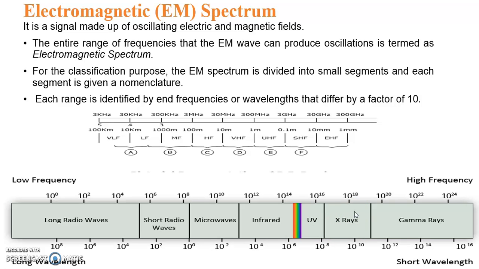X-rays cover the range from 30 petahertz up to 30 exahertz, and above 30 exahertz is gamma rays. Petahertz is 10 raised to 15 hertz and exahertz is 10 raised to 18 hertz.